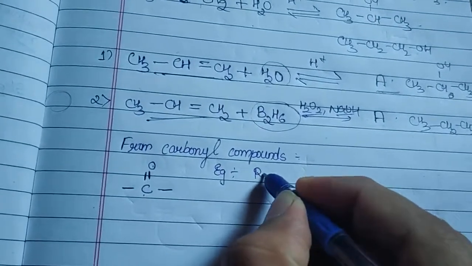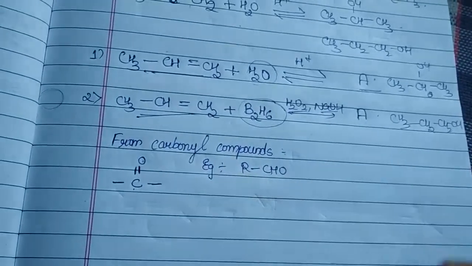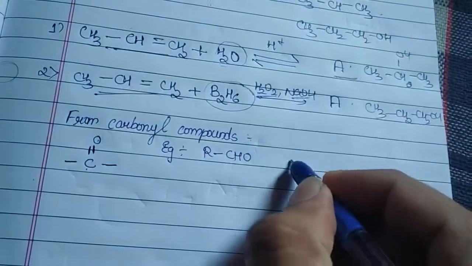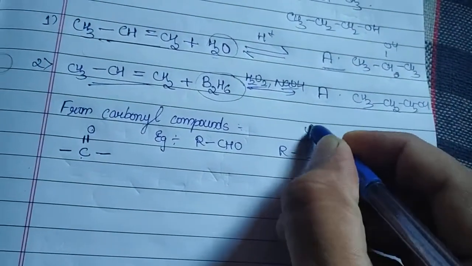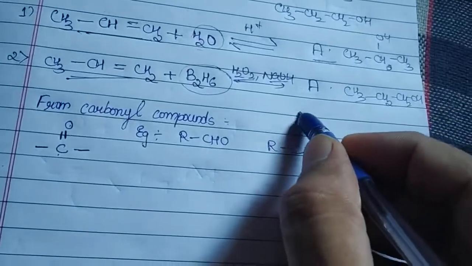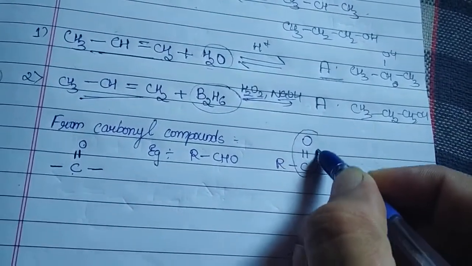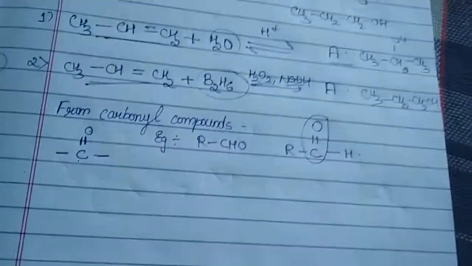RCHO. If I split all the bonds over here, how can I write it? R, C=O and an H. So what could we observe? Yes, here it contains a CO group. So an aldehyde is an example of a carbonyl compound.